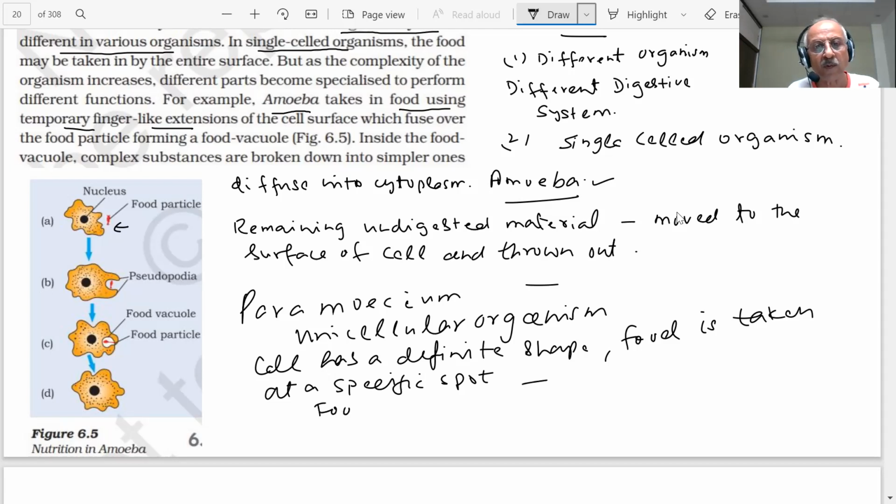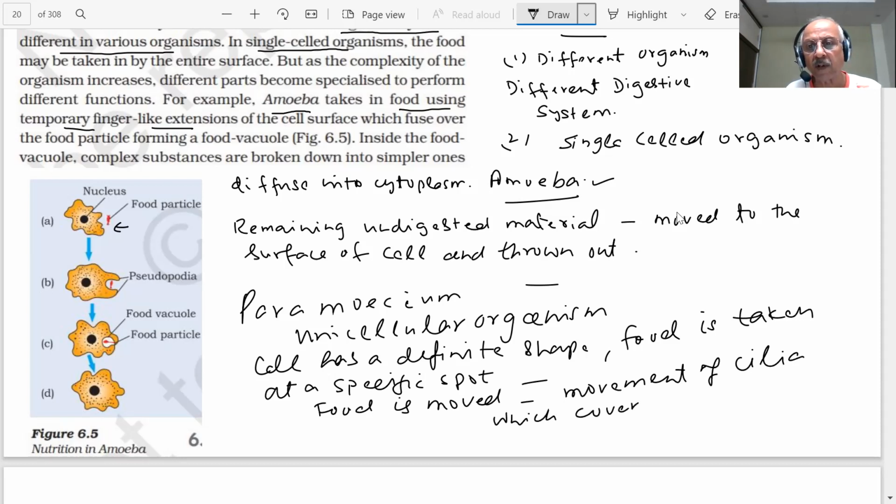So food is moved by the movement of cilia, something we studied in the 9th class science book, which cover the entire surface of the cell. So you will note down all these points, students. They are important. Note down everything.